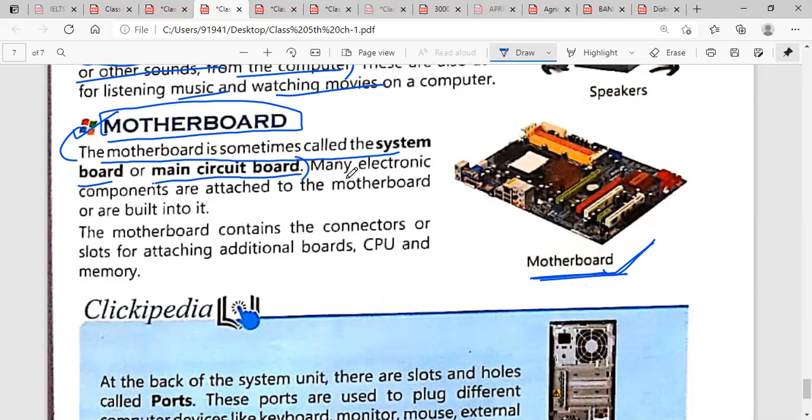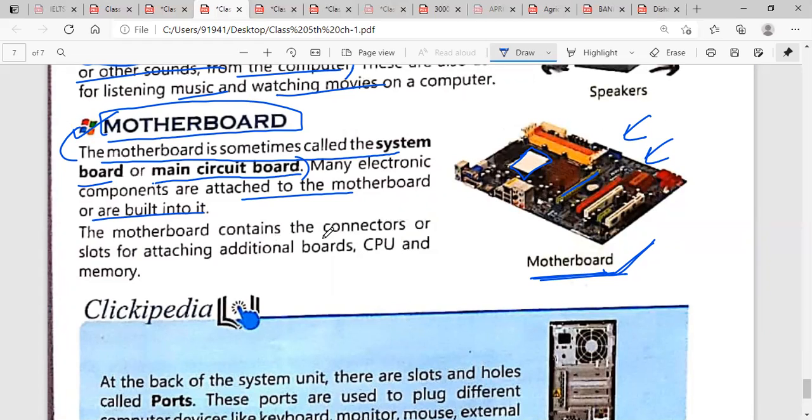Many electronic components are attached to the motherboard or are built in. Many components you can attach to this board. Your RAM is inserted here. You can see the slots where you can insert the RAM, and here you can find a space where you can insert your processor. Each and everything is connected to this board, and you attach your mouse, keyboard, each and everything you need to this motherboard.